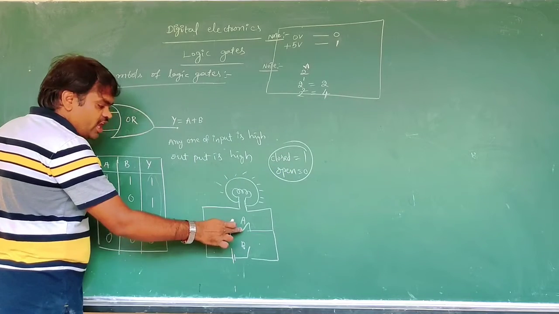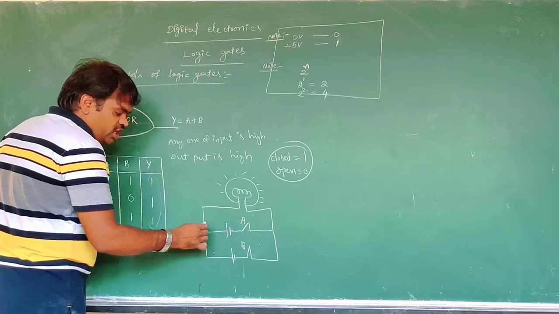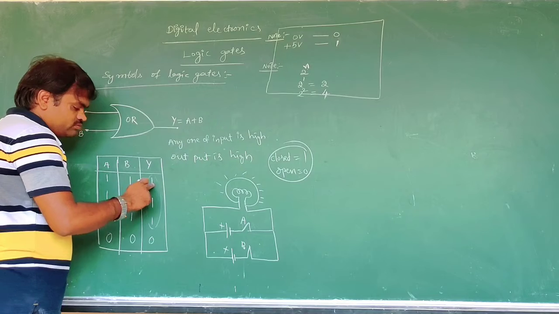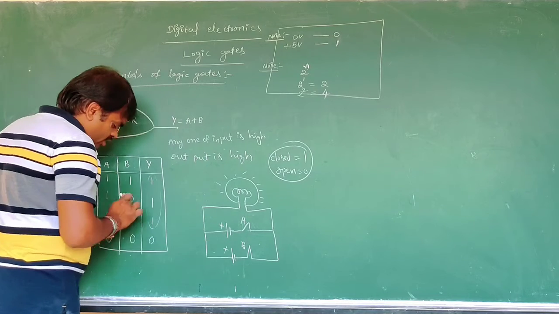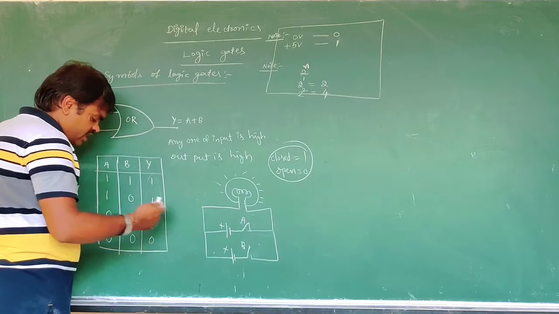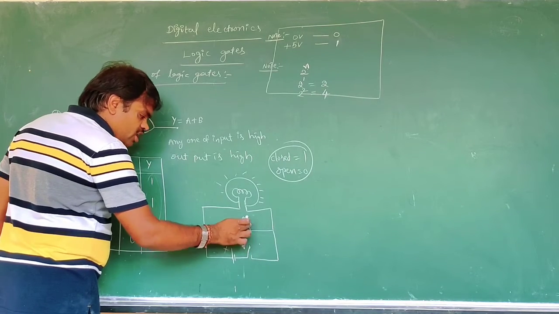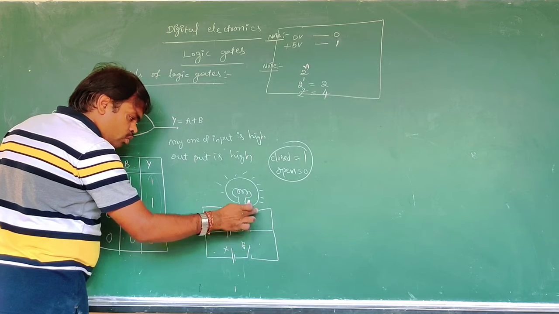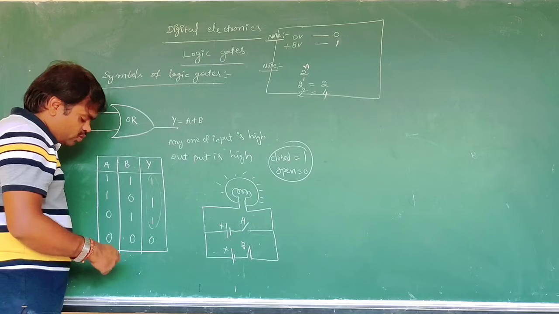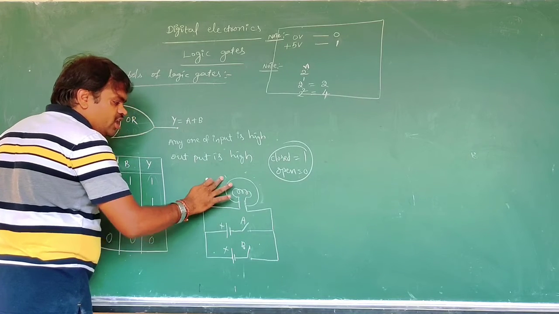A is closed, B is also closed, then current will flow and the bulb will glow. A is closed, B is open, the bulb will glow. A is open, B is closed, the current will flow, the bulb will glow. But if both are open, the bulb does not glow.